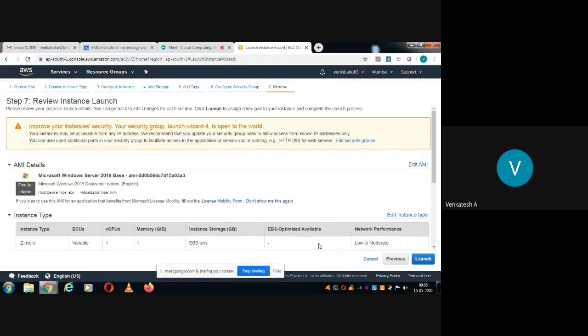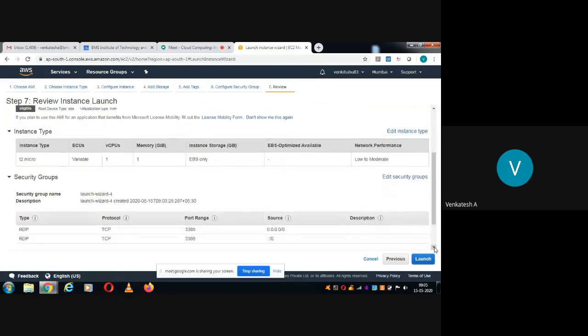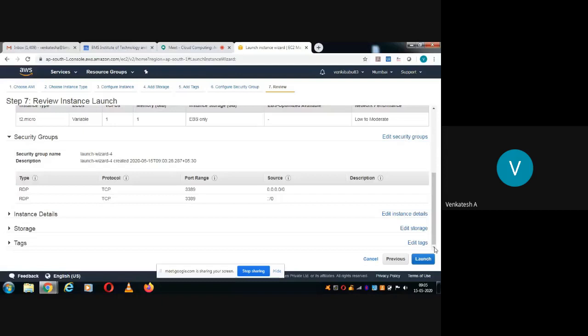EBS optimized available: no, it is not available because we are not going with any pricing model. We are going with the free tier, so we cannot optimize. Performance is low to moderate. Security groups, everything you can see here. You can check all these things, and at the end you can press launch, so that now it will launch the virtual machine.